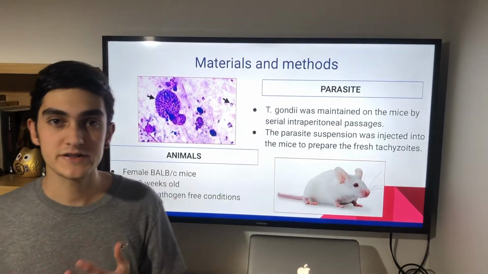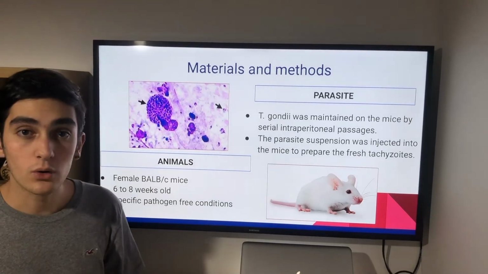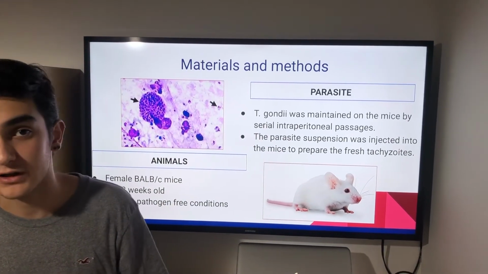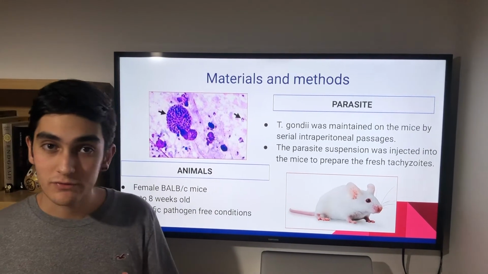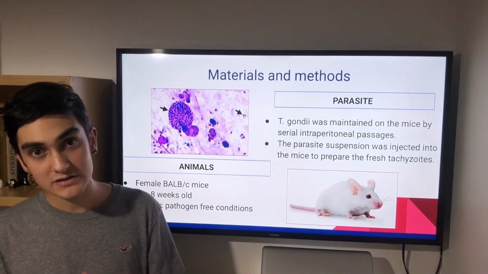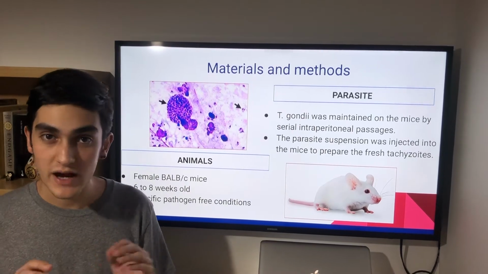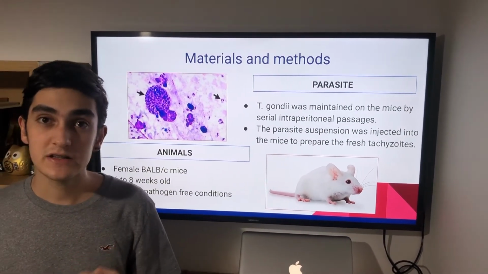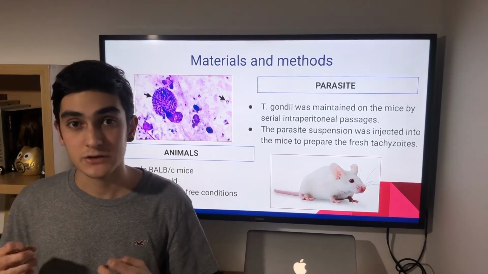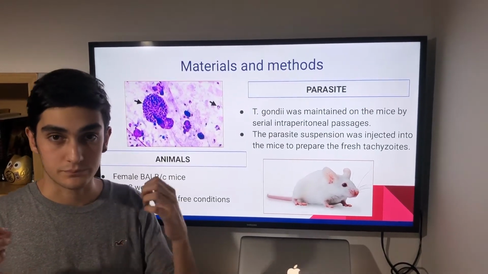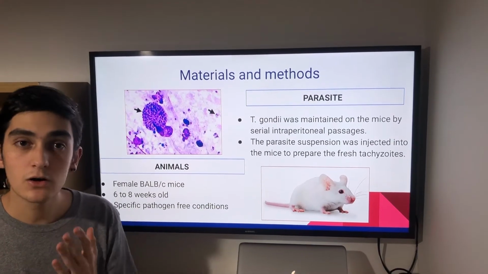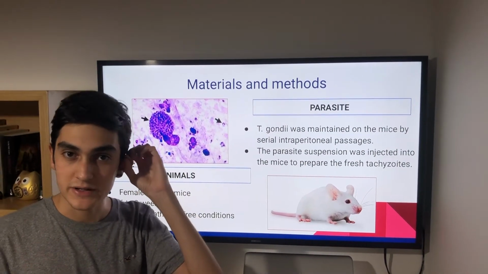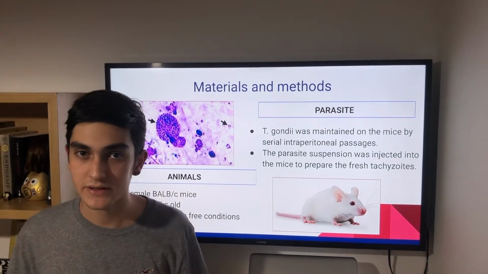The animals were 6 to 8 week old female BALB/c mice that were bred in pathogen-free conditions. They had a 12-hour light, 12-hour darkness cycle, and a normal diet. The parasite was Toxoplasma gondii, and it was maintained in the mice by intraperitoneal passages. It was also injected into the mice to prepare fresh tachyzoites.